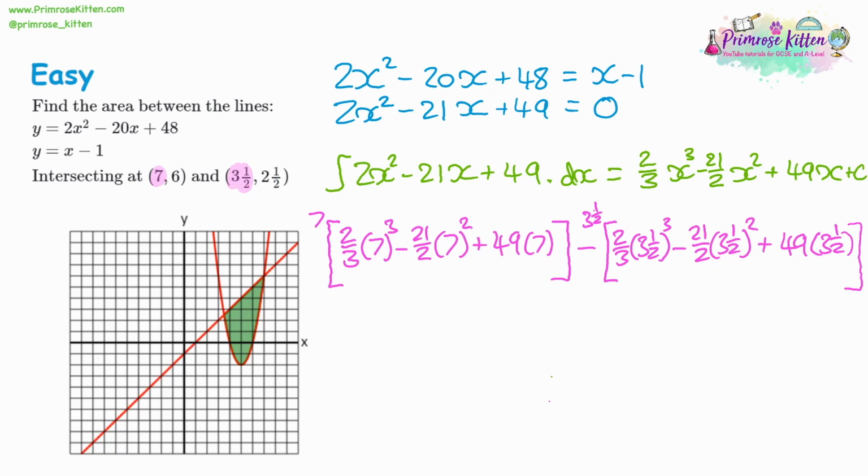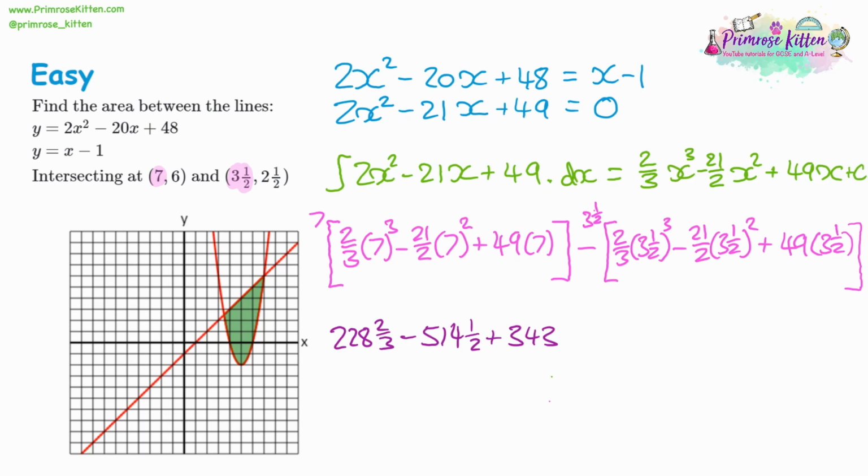So 7 cubed, then times by 2 divided by 3 for the fraction. That's going to give 228 and 2/3. 7 squared multiplied by 21 divided by 2. That's going to give us 514.5. We could be consistent and use fractions here and say a half. Then we've got 49 times 7, which is 343. So that's our positive side done.